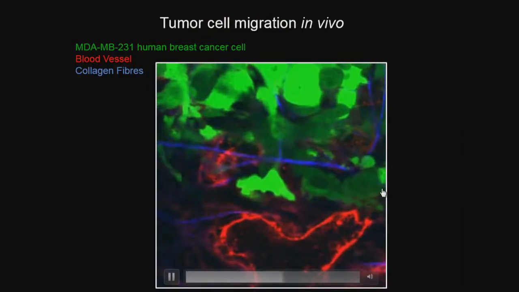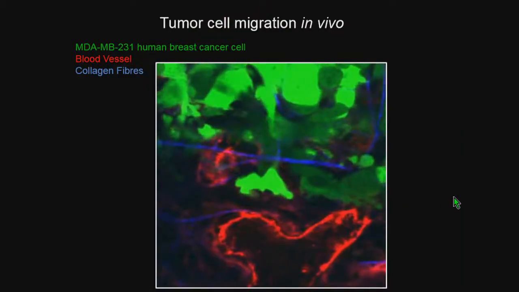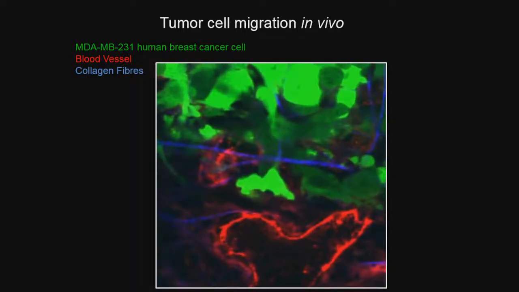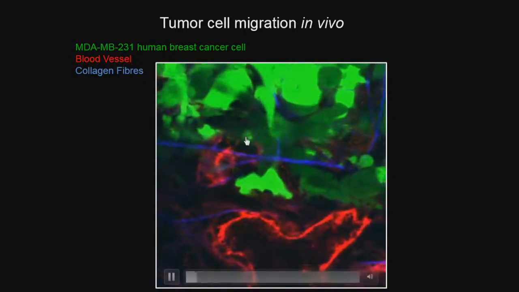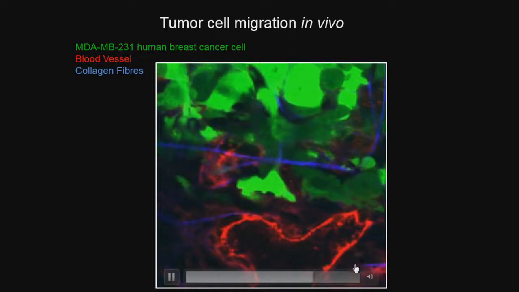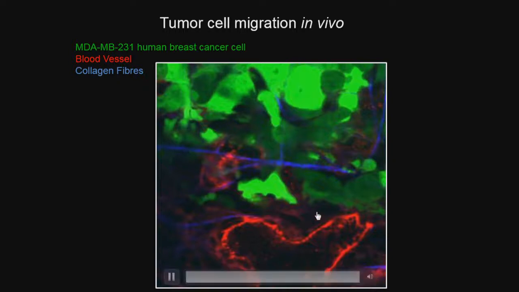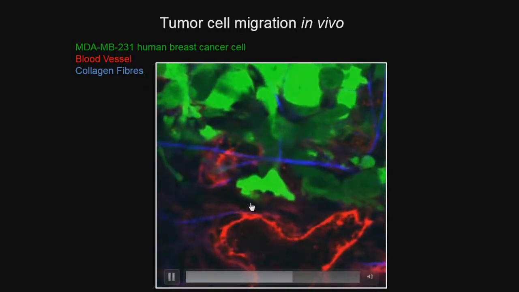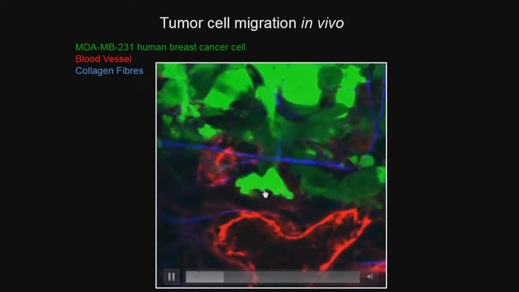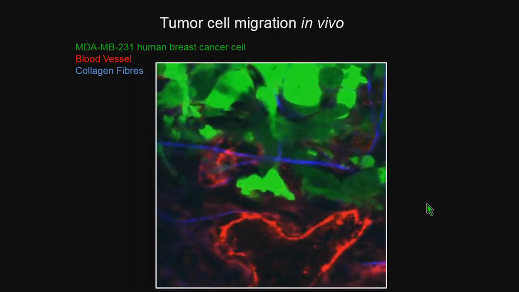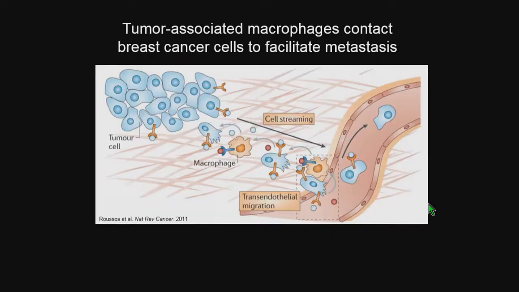Here we go. My work in cancer cell biology first began in mouse models of human breast cancer, where we transplanted in human cells, shown here in green, into mice where the vasculature was labeled in red and collagen fibers in blue. And what we were interested in is what components in the microenvironment affect these cells' ability to migrate versus non-migratory counterparts. And from a great deal of work done by many different labs, we know a little bit about how this process occurs.